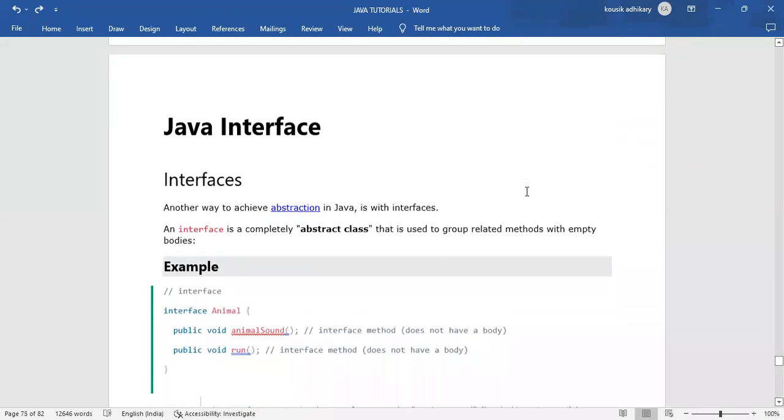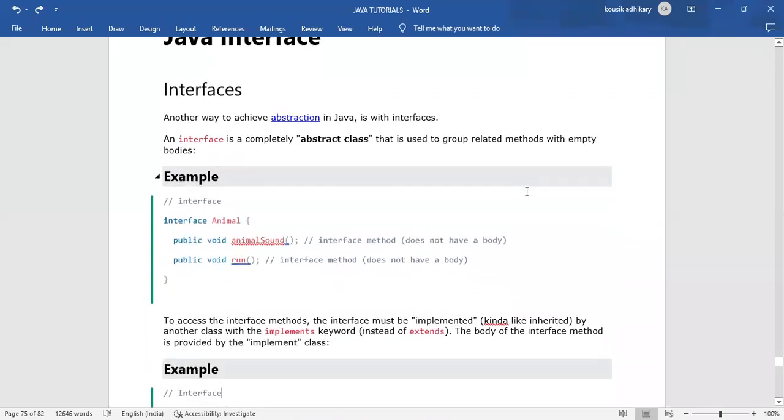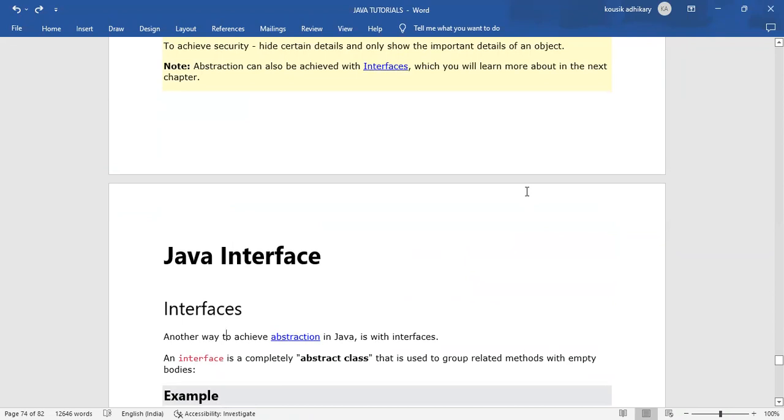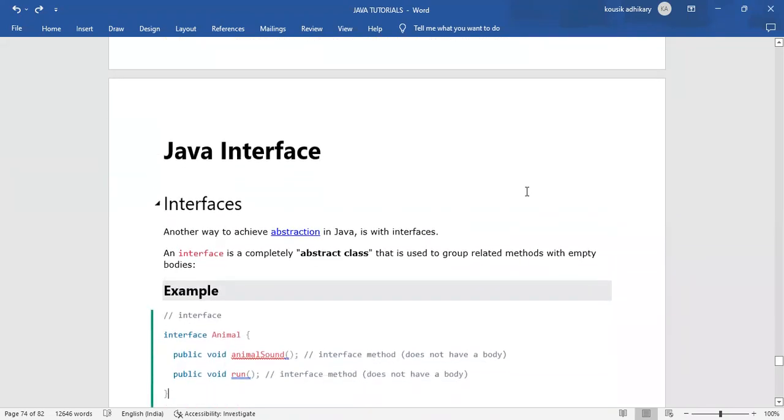Java interfaces. Interfaces, another way to achieve abstraction in Java is with interfaces. An interface is a completely abstract class that is used to group related methods with empty bodies.